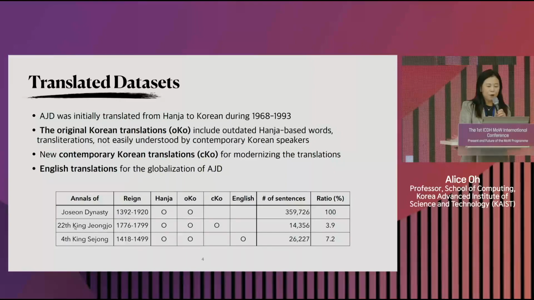And then for Sejong, the great King Sejong, we have the English translation. For some reason, probably because he's considered the most popular king, the best king, they translated it into English.